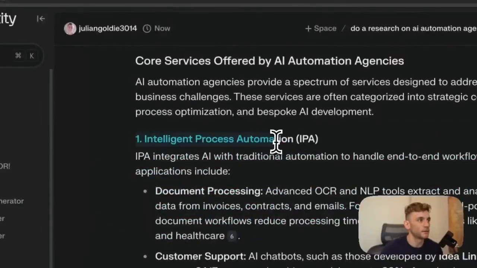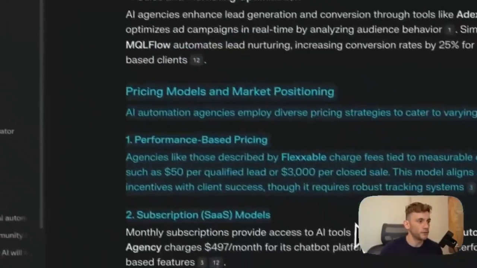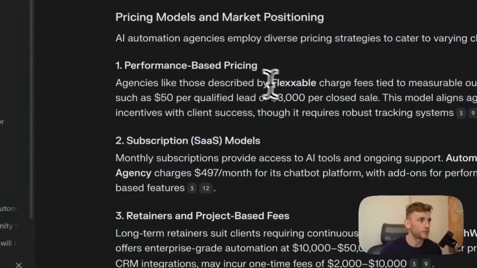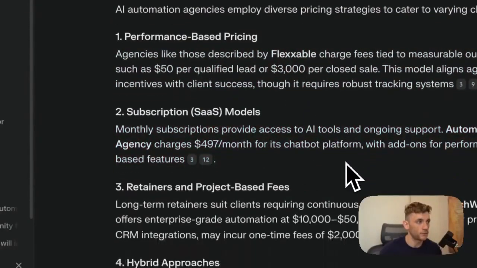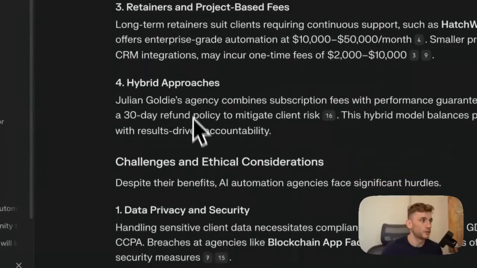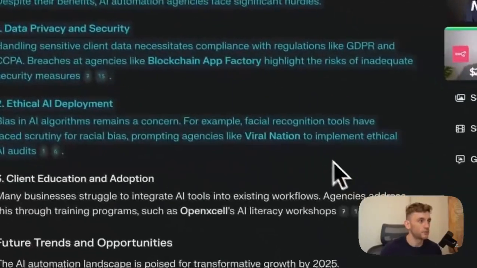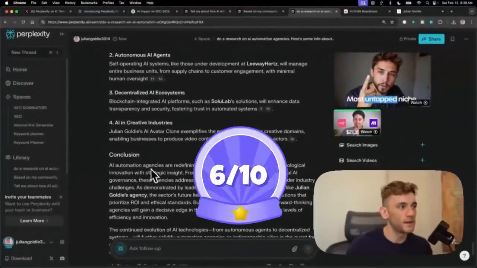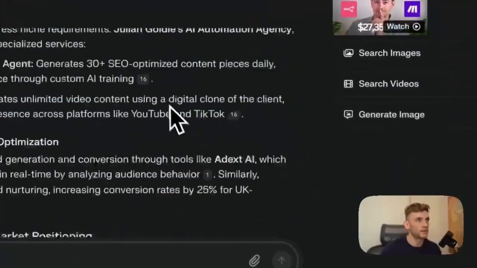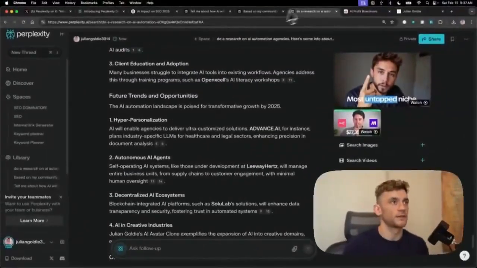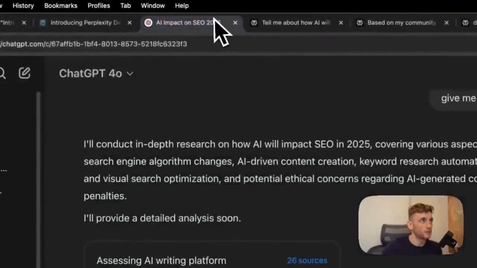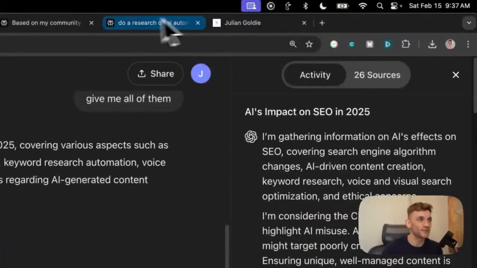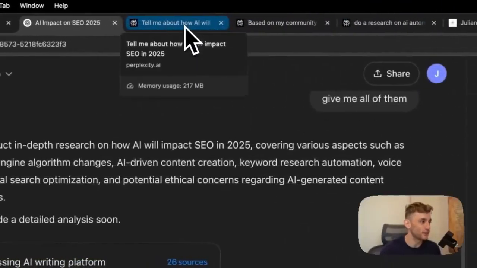This is pretty useful stuff to know. It's giving us some ideas on what we could sell. Pricing models, that's super useful to be fair. It's giving us some ideas on what we can charge, how much people are charging for SaaS tools in the same space, retainers, and also challenges and ethical considerations. So I'm rating this one probably about a 6 out of 10, maybe a 7 out of 10. The conclusion isn't bad. Yeah, I'm giving that a 6 out of 10. Let's have a look at what ChatGPT came back to us with. We're still waiting for that. Could be waiting all day for that. This could be a long video just waiting around for ChatGPT to generate the research reports.